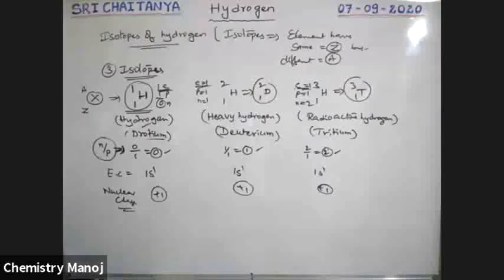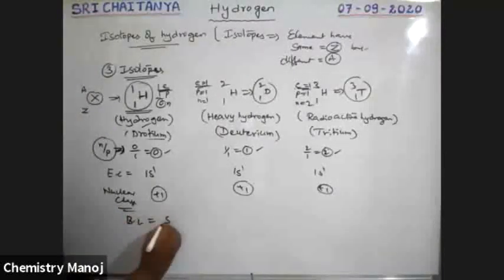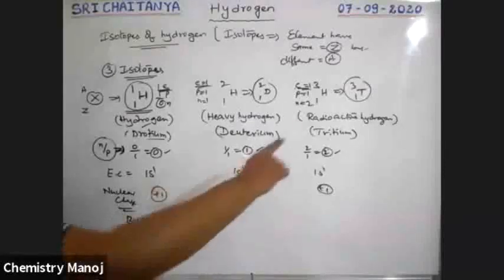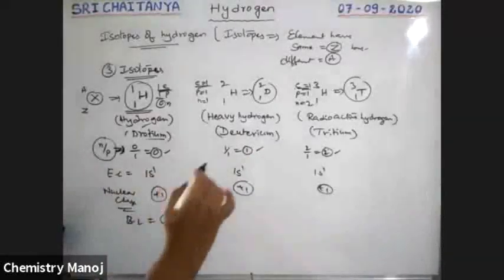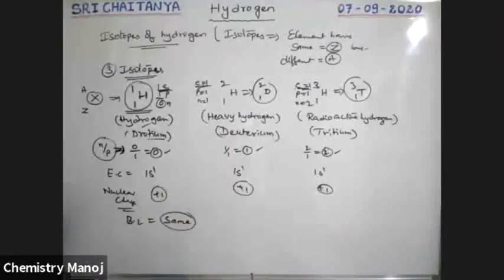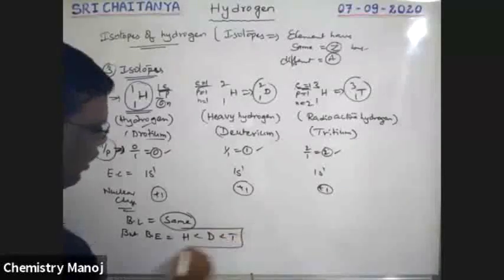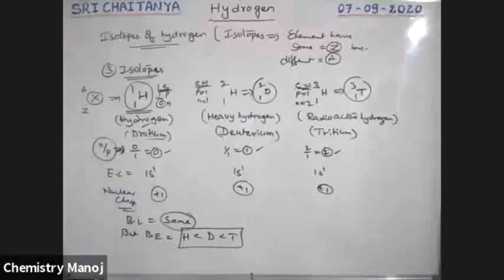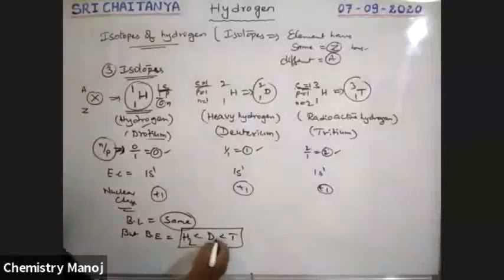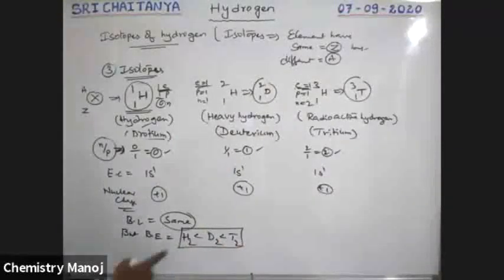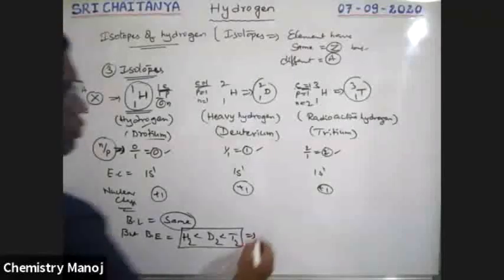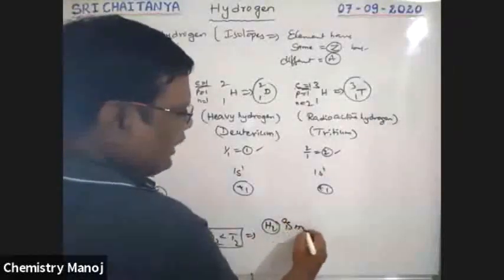Okay. Next, bond length is the same. For all these cases, the bond length between hydrogen and hydrogen, between deuterium and deuterium, between tritium and tritium, are all the same. But bond energy: hydrogen less than deuterium less than tritium. The order of bond energy is very, very important, boys. The order of bond energy of different isotopes of hydrogen is H2 less than D2 less than T2. Because of the lower bond energy, H2 is more reactive.